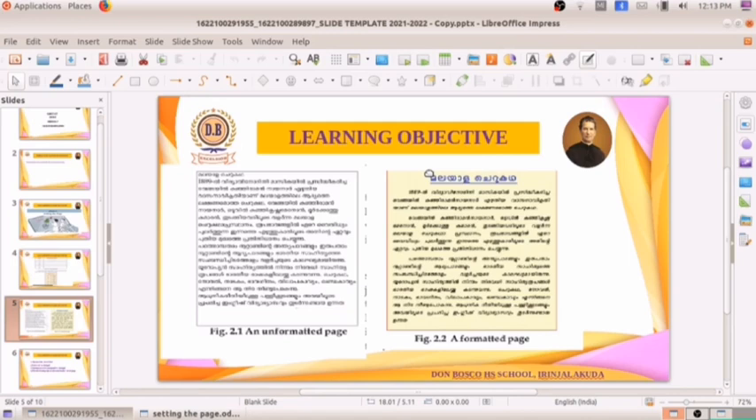Okay children, so I hope it is clear to all of you. So this is the difference between an unformatted page and a formatted page. Hope it is clear to all of you.